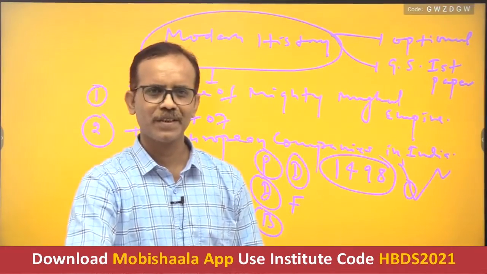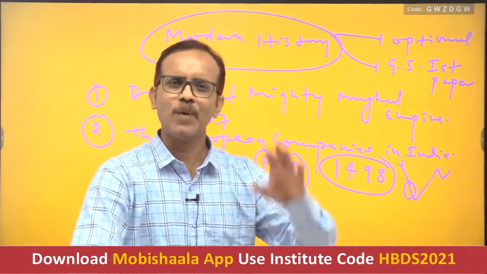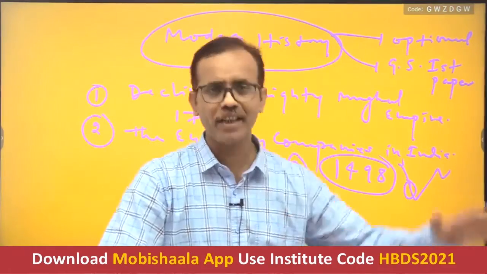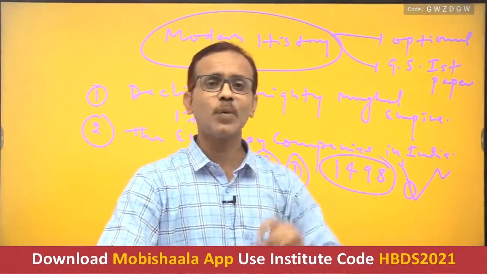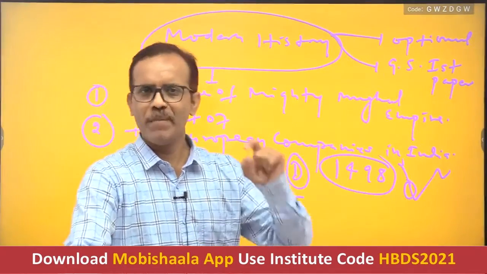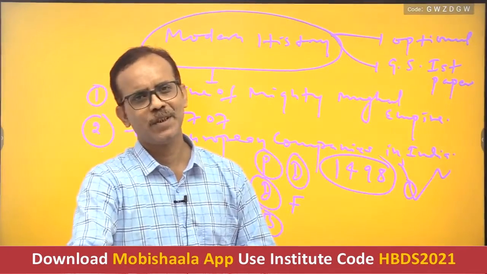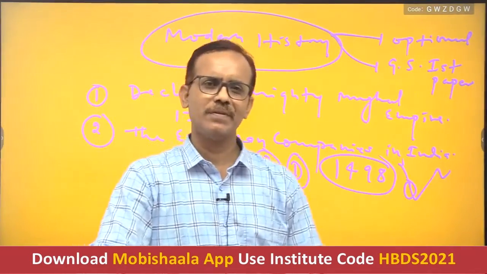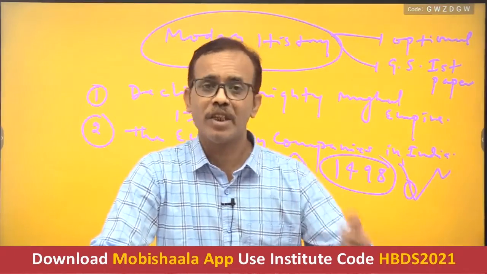But since the Mughal Empire was declining, all these companies made efforts to take advantage of the fragile situation of India.